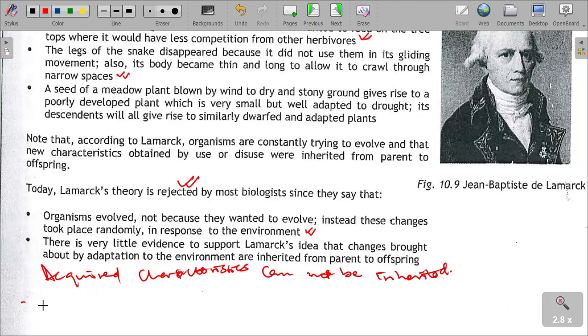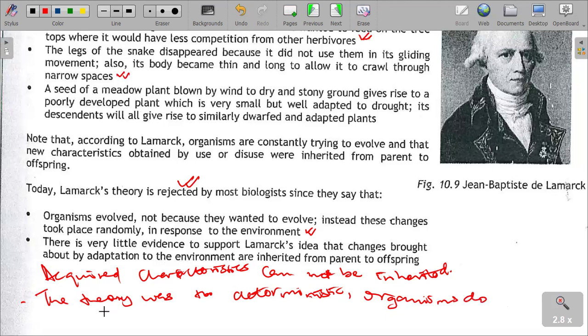And again, we said the theory was too deterministic, which we are saying organisms do not change.